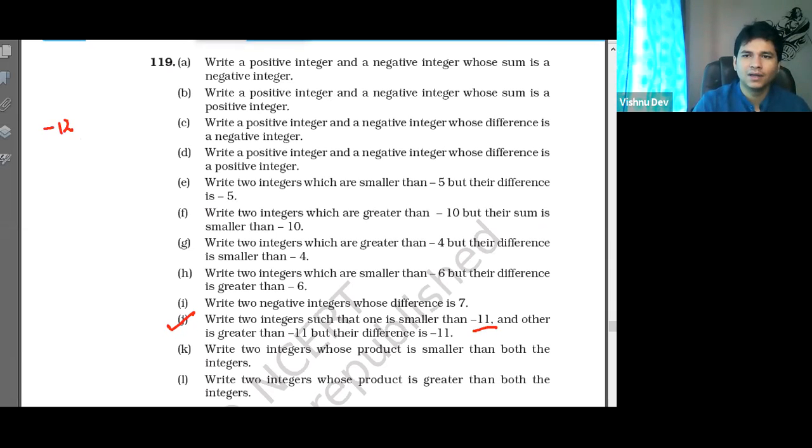Okay. So I guess this is clear, sir. The difference is minus 11. Now think about it, everyone. x minus y is equal to minus 11. This is what is given. How am I solving this? So x minus y is minus 11, right? Now x is any number less than minus 11 and y is any number greater than minus 11. So I am taking x as minus 12, because it is smaller than minus 11. You can take any number.